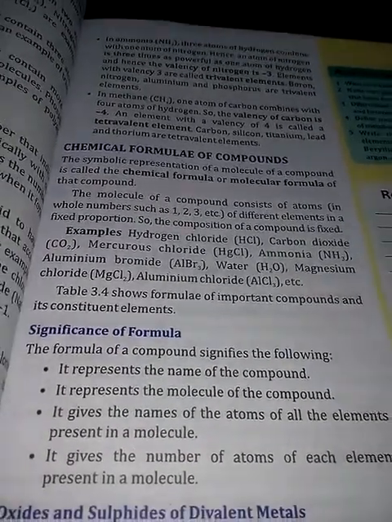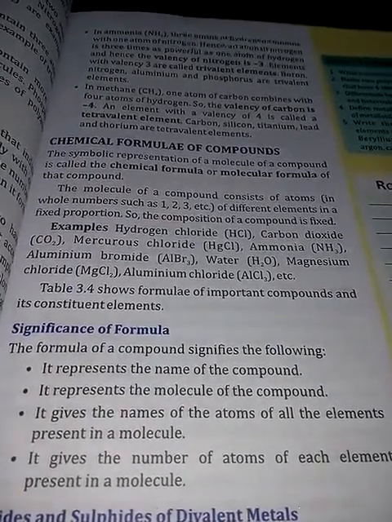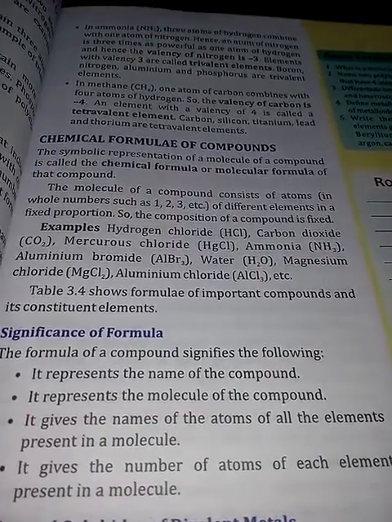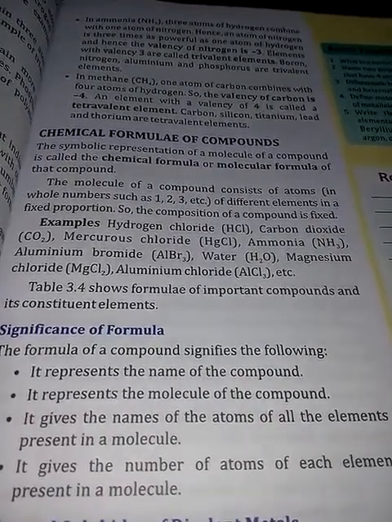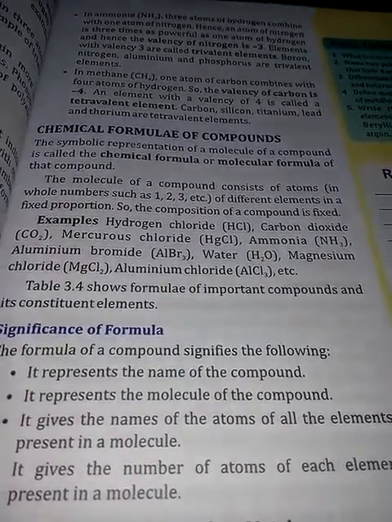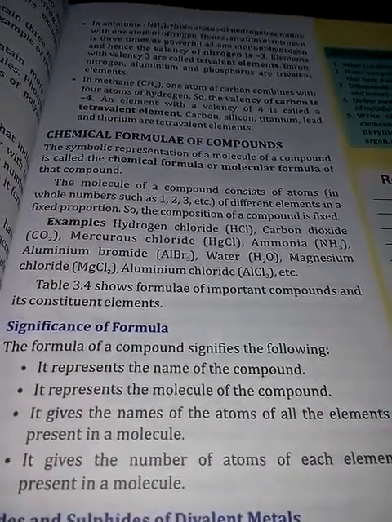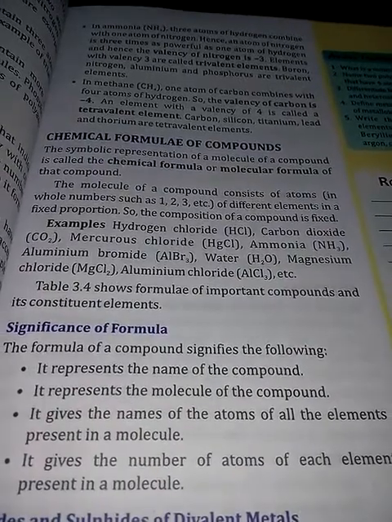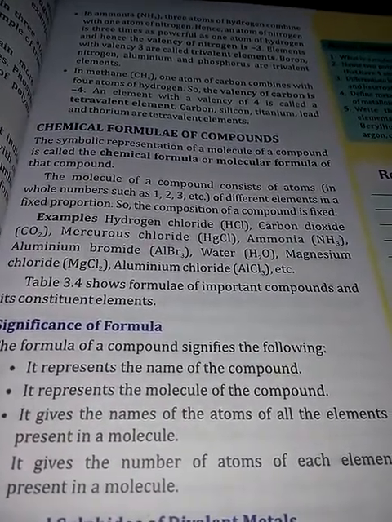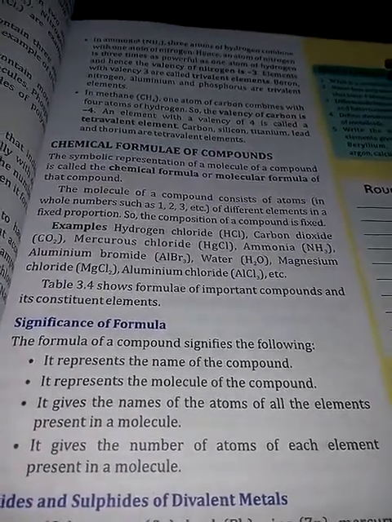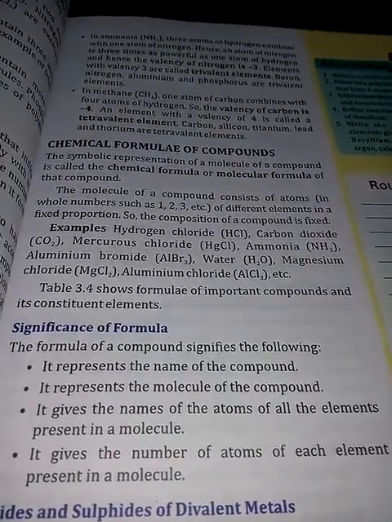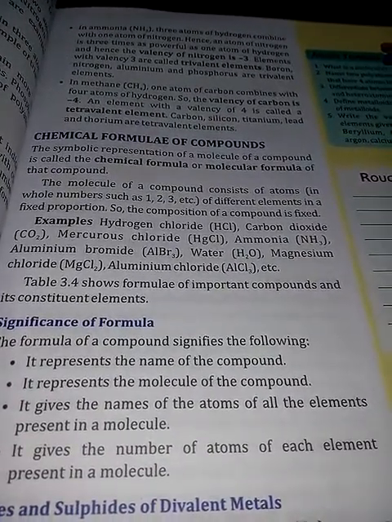It gives the names of the atoms of all the elements present in the molecule. So you also come to know that water contains hydrogen and oxygen. What different kinds of atoms are present in a compound, that also we come to know. It gives the number of atoms of each element present in a molecule, which is most important.